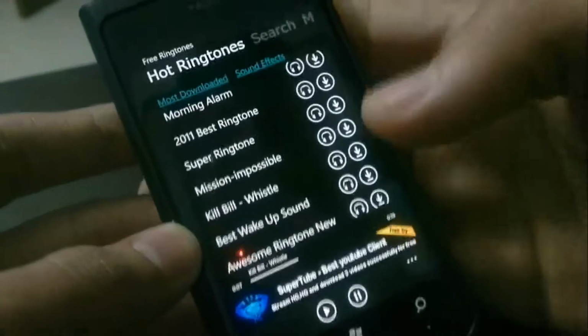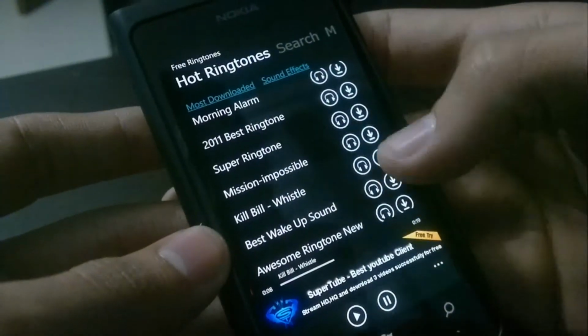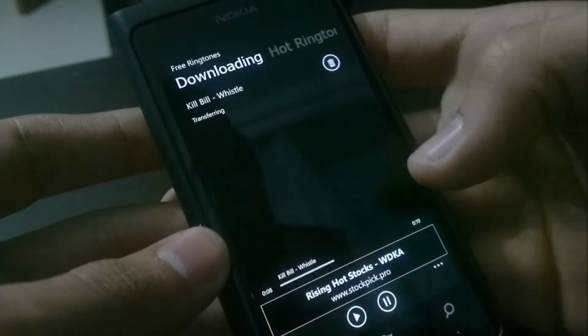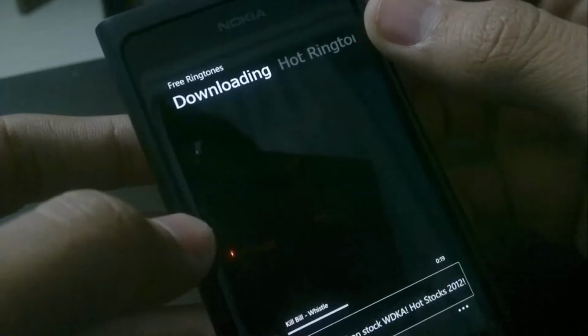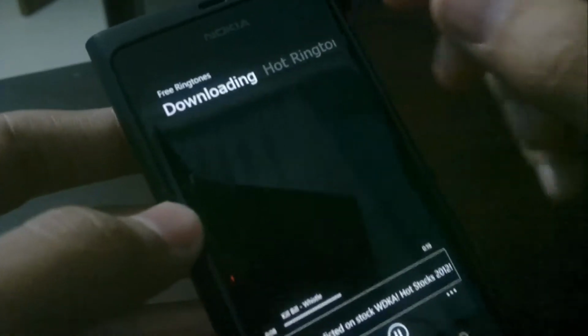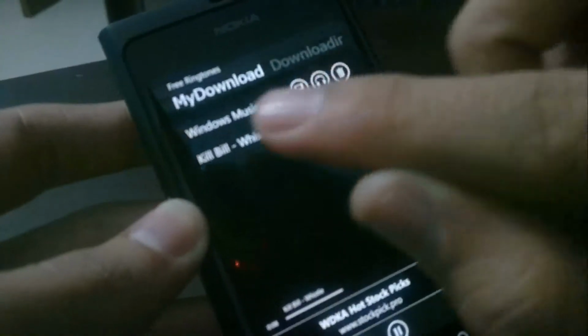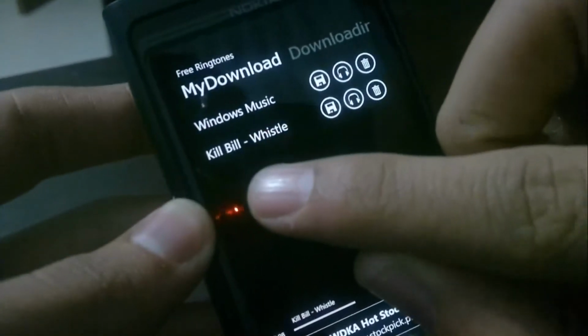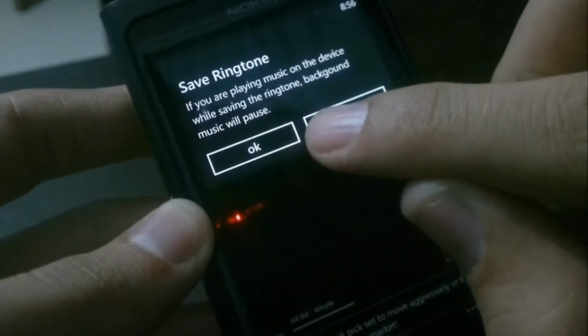So you can click on the headphone button to listen to the track, and you click on the download button to download it. So you can see the download started and it's complete. Now that's the downloading. If you want to set it, you go to My Downloads and you'll find your latest downloads, and you click the save button.